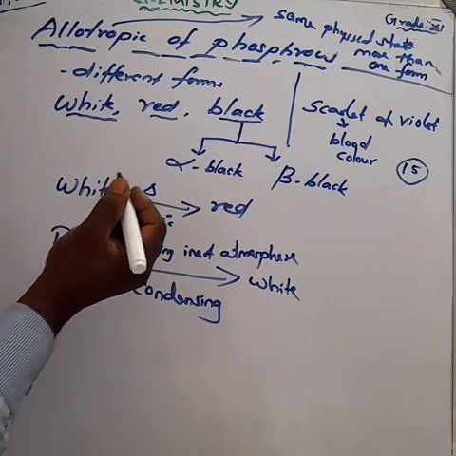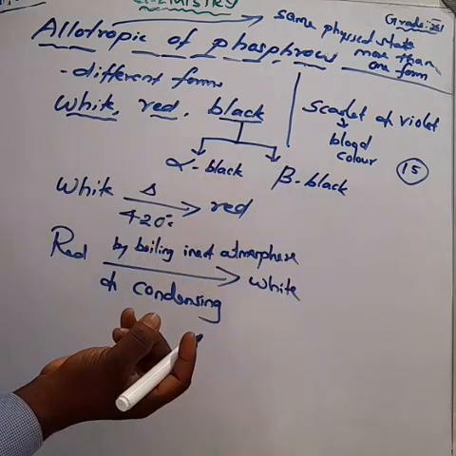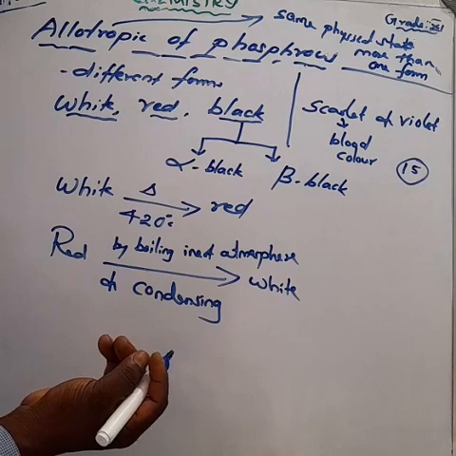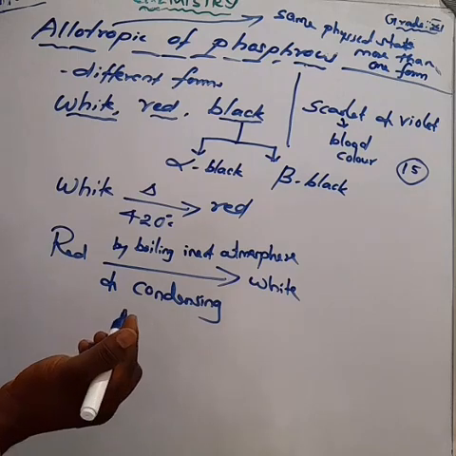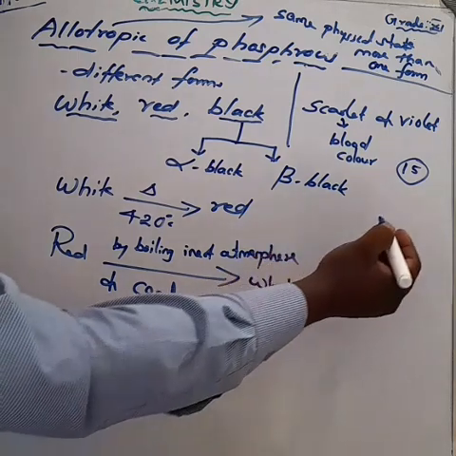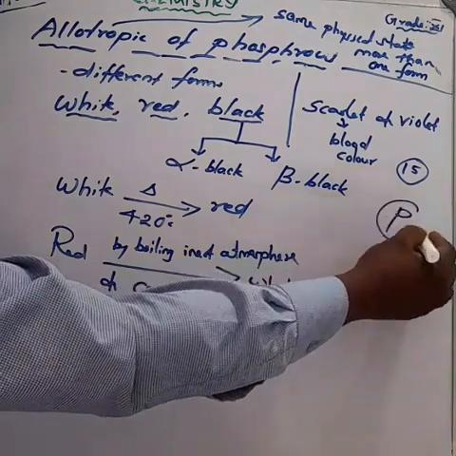Nitrogen and its compounds, preparation, ammonia, preparation, structure, everything. Right? The next element, the second element, is phosphorus. Here, what is allotropy?